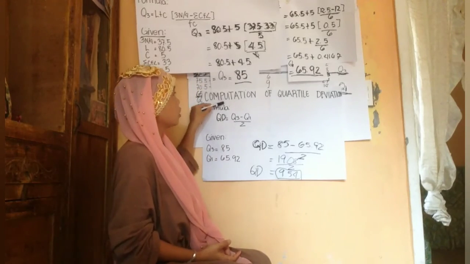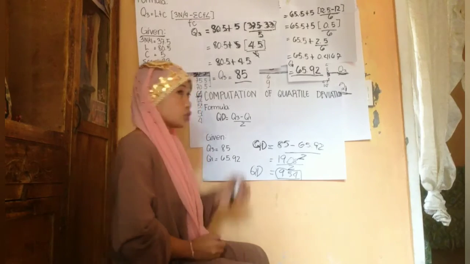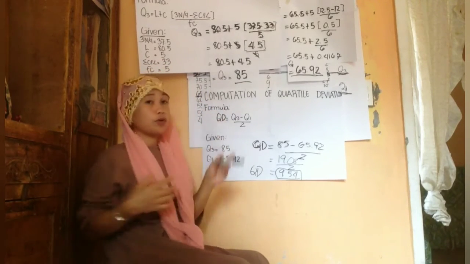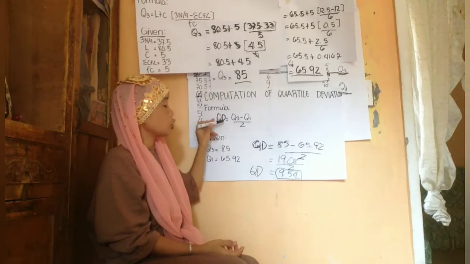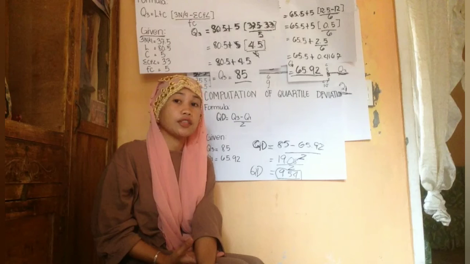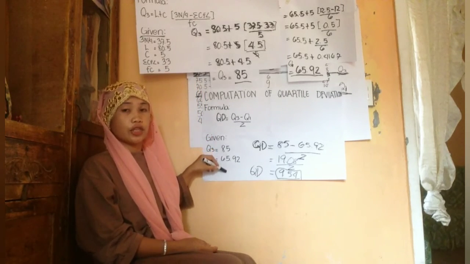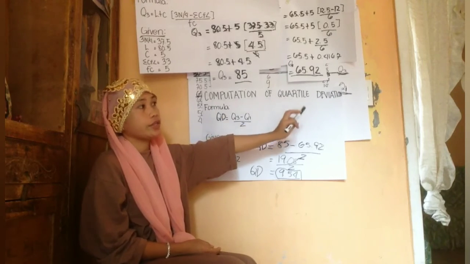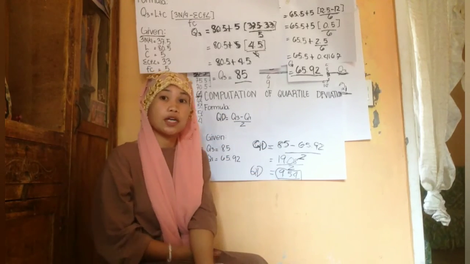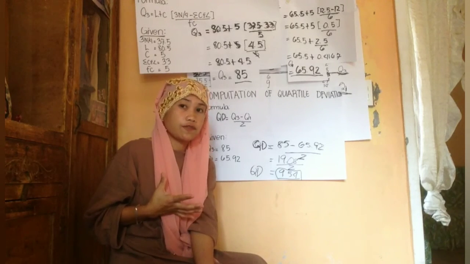Now this is the computation of quartile deviation. So this is the formula. The formula is quartile deviation equals third quartile subtract first quartile, and then divide by 2. So this is the given. This is the given for the quartile deviation. We got the given from the results of the third quartile and first quartile.